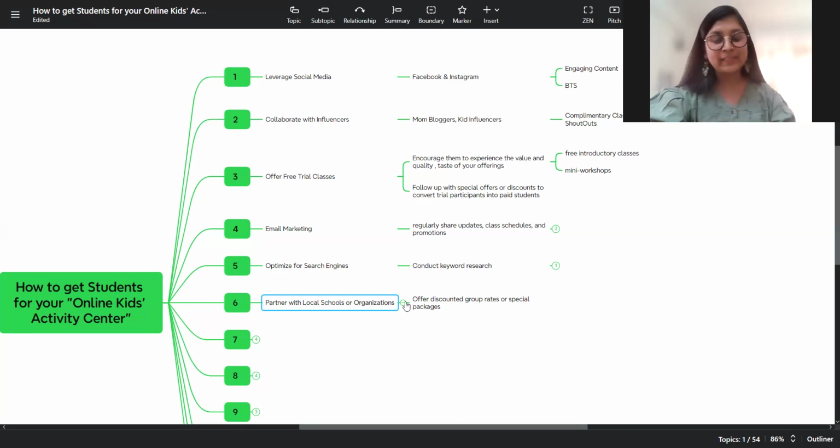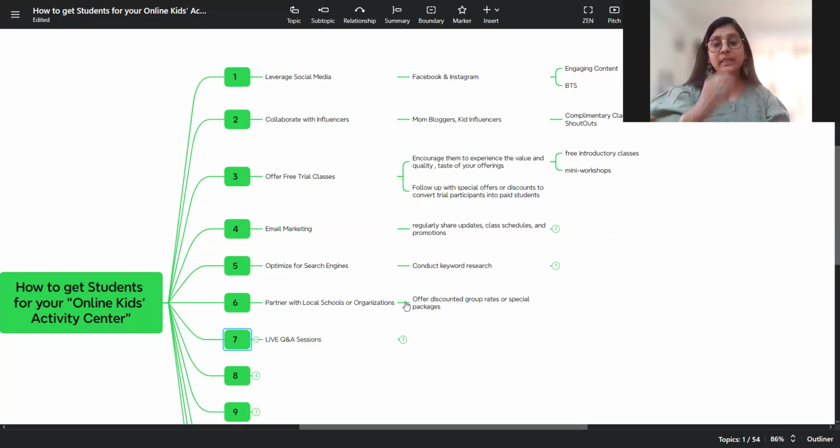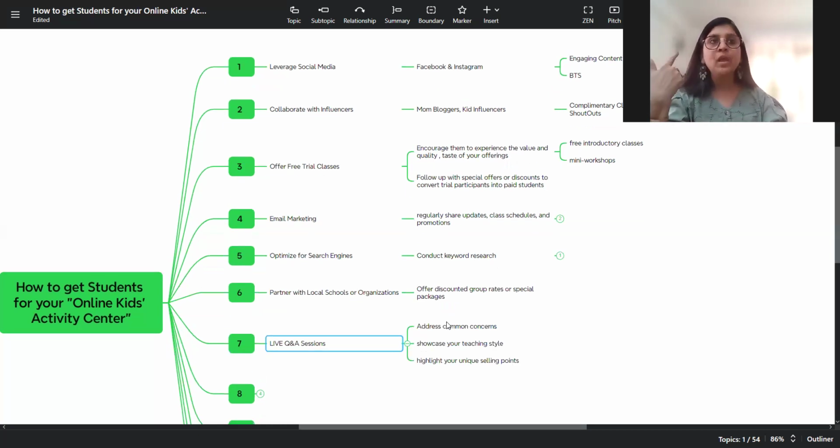Now, moving on to point number 7, it is live Q&A sessions. See, what happens when you do live Q&A sessions, it helps you in two aspects. One is the algorithm of your account shoots up, because whenever you go live, be it on your Instagram or your Facebook or YouTube for that matter, it helps you pick up your algorithms. So going live benefits you in that way.